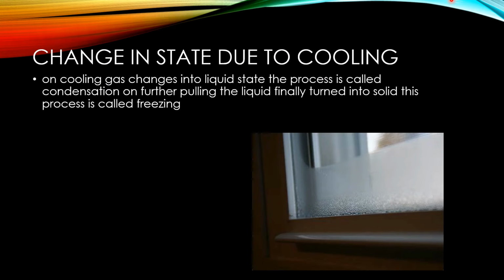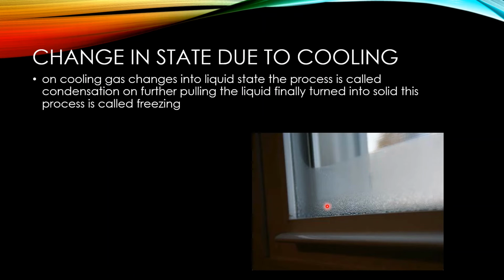So see now, water vapor is there all around in the air, but we cannot see it. In winter, the glass becomes cold, and then the water vapor touches the glass, condenses and becomes liquid.